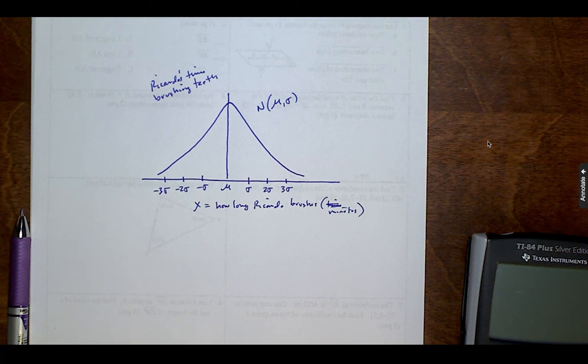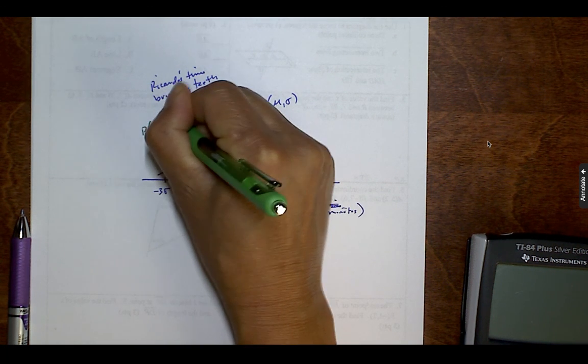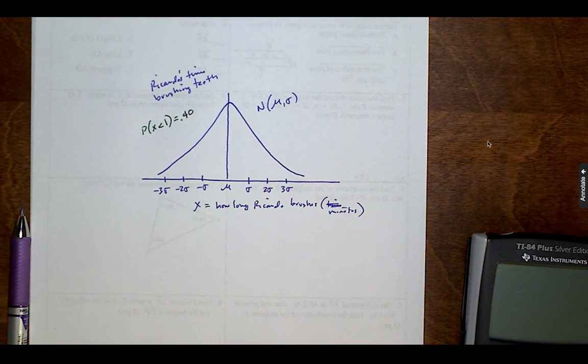So it says that Ricardo spends less than 1 minute brushing his teeth about 40% of the time. So less than, is that a right tail or a left tail? Well, that's going to be a left tail. Okay, and the critical value for x is 1 minute. So he spends less than 1 minute about 40% of the time. So a way to write that is that the probability that x is less than 1 is equal to 0.40. Okay, so 40% of the time he brushes his teeth for less than a minute.